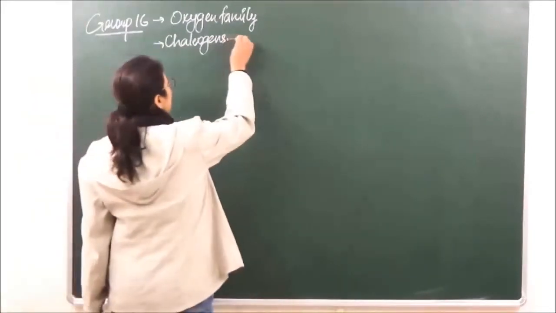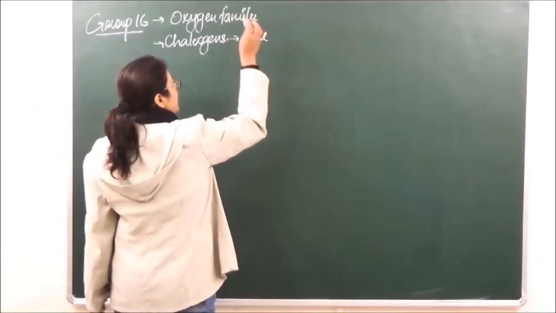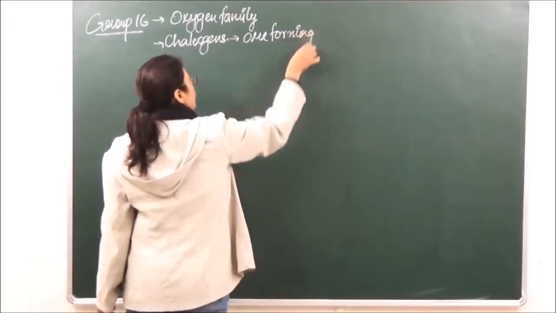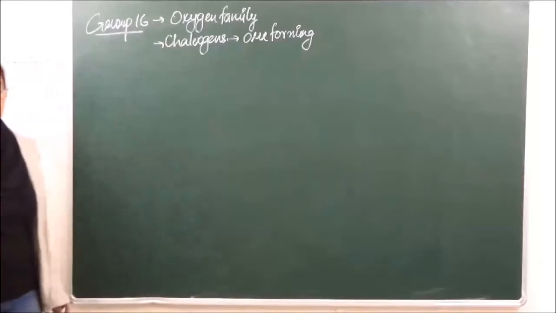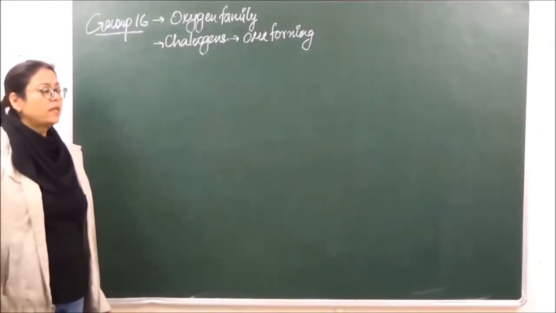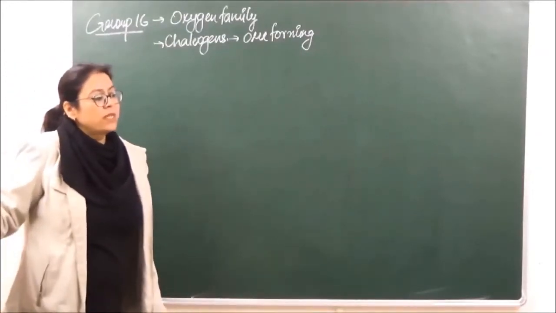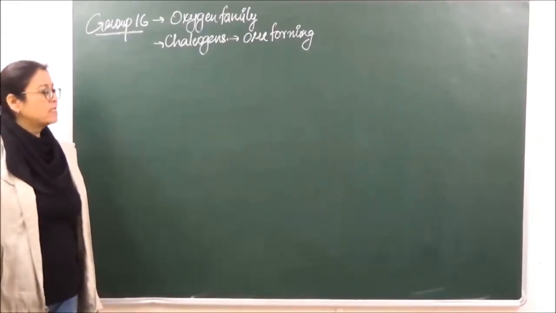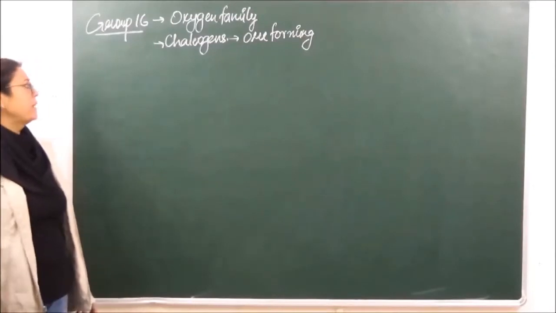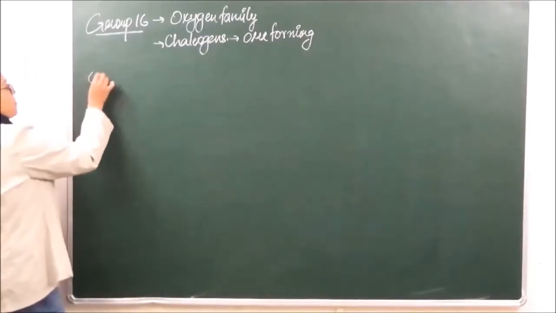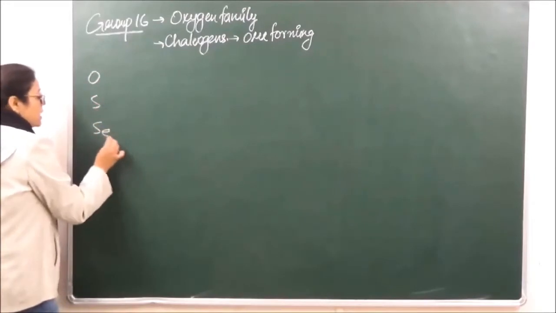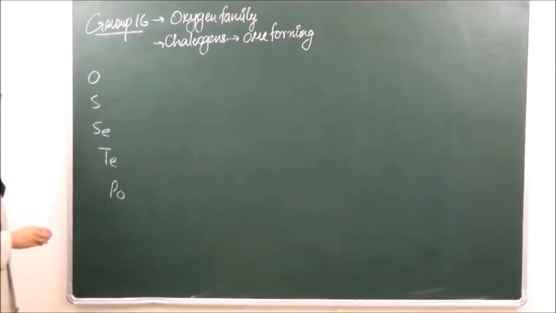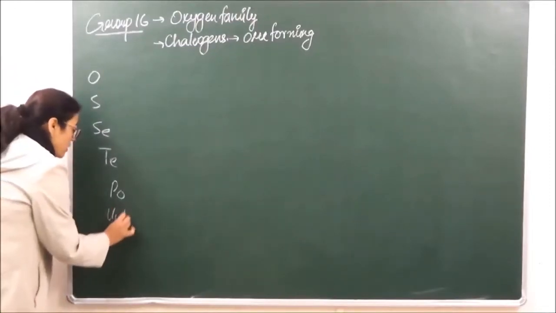That is because all these elements they are ore forming elements. जैसे आप लोगों ने जनरल प्रिंसिपल्स वाला चैप्टर जो हमने किया था उसमें हमने किया था कि most of the ores they either exist as oxides and they are going to exist as sulfides. When we are looking at the members of this family, these are the following members. We have oxygen, sulfur, selenium, tellurium, polonium, and abhi recently another member has been included in this group, which is